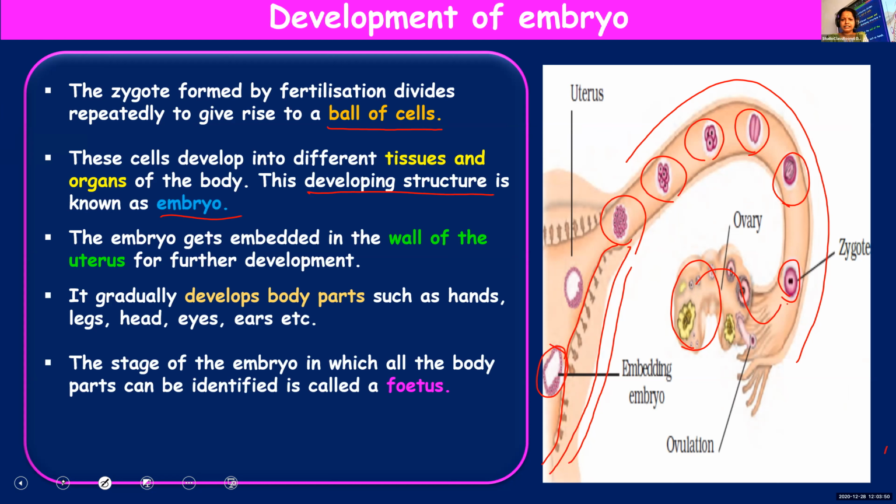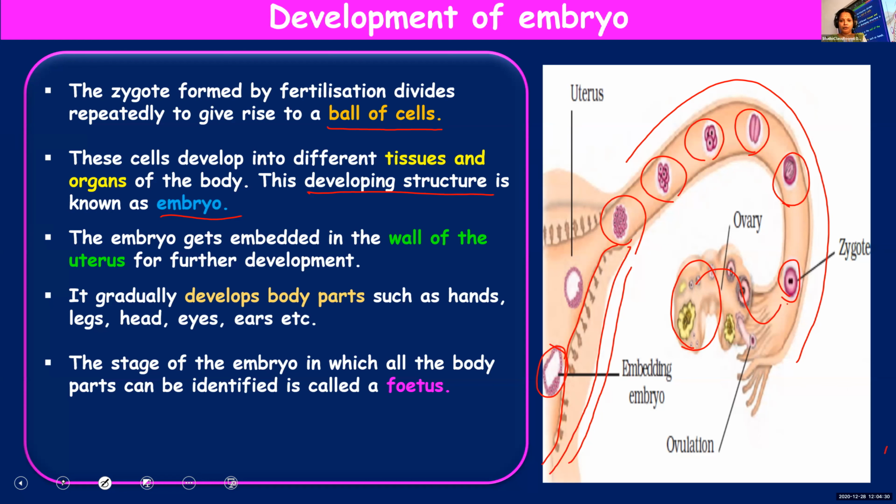Zygote. Zygote is a single celled structure which is formed by the fusion of sperm and ovum. Whereas embryo is a multicellular structure. It consists of many cells, or you can say it's a mass of cells undergoing development. Embryo will come and get attached. It slowly moves down from the fallopian tube, and it gets attached to the uterine wall. And once it has got attached to the uterine wall, further development takes place and this mass of cells get differentiated into different organs.